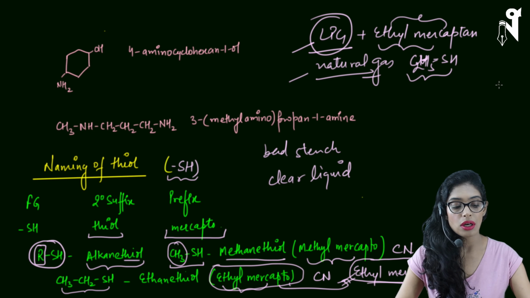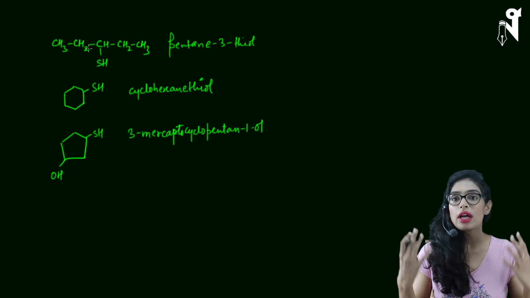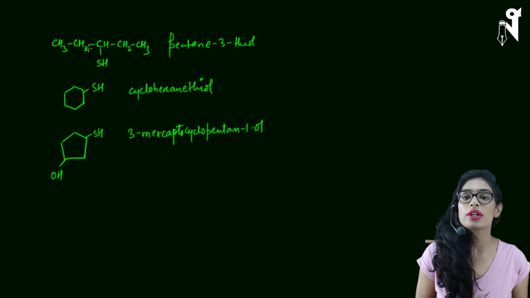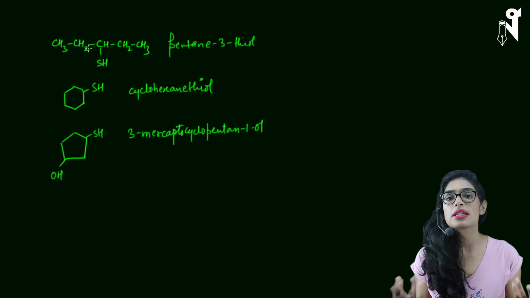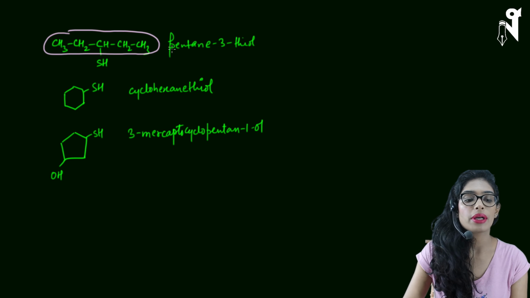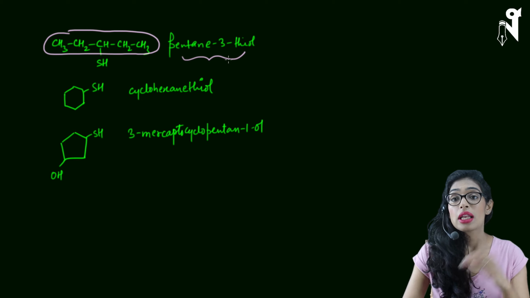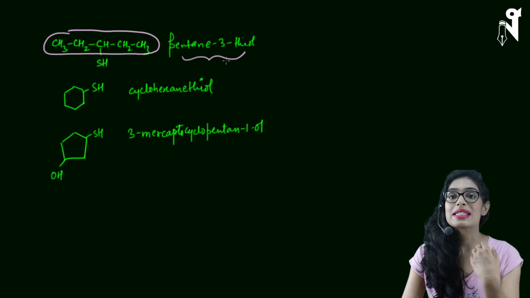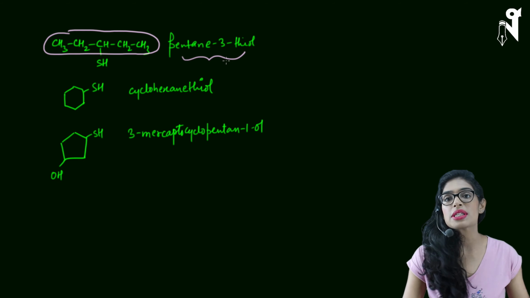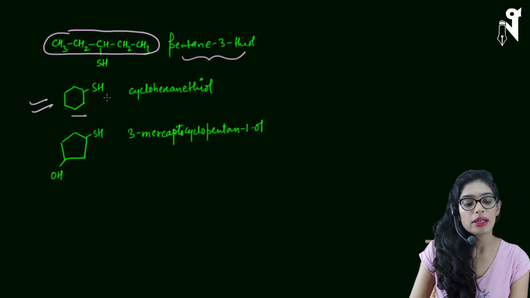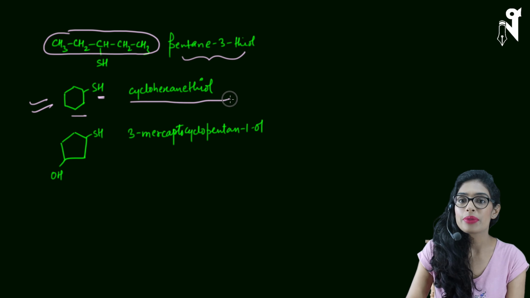Okay, so let's talk about the next few compounds. Naming of thiols is very similar to alcohols, so that's why we are not doing a lot of examples here. Instead of ol, we are just using thiol, so the process and everything remains the same. Now look at this compound. We have SH on the third carbon. We have taken this as the main chain, so the name will be pentane-3-thiol. This particular group is not a chain terminating or chain initiating group, so it can be present anywhere in the carbon chain. Look at the next compound, cyclohexane with an SH, so the name will be cyclohexanethiol.